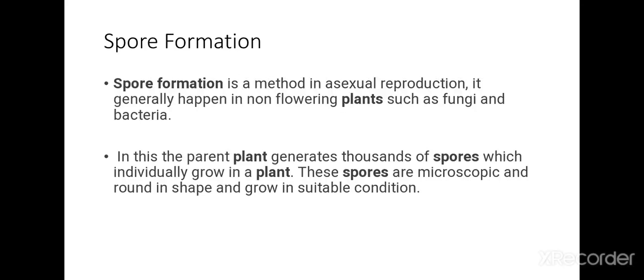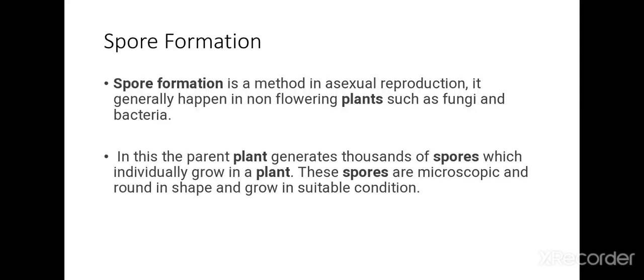In this type of asexual reproduction, the parent plant generates thousands of spores which individually grow into a plant, and these spores are microscopic and round in shape and grow in suitable conditions. Under favorable conditions they germinate and produce a new plant.